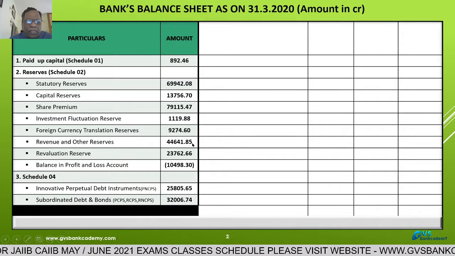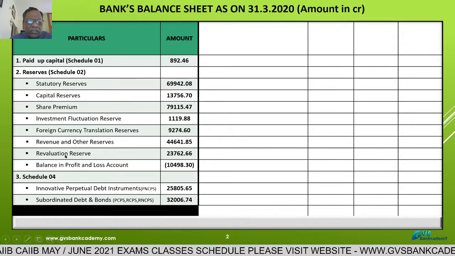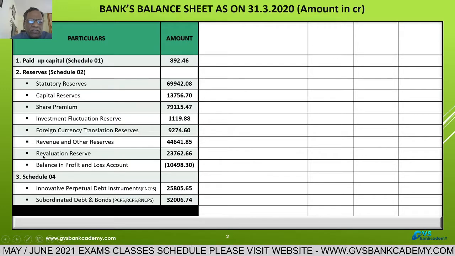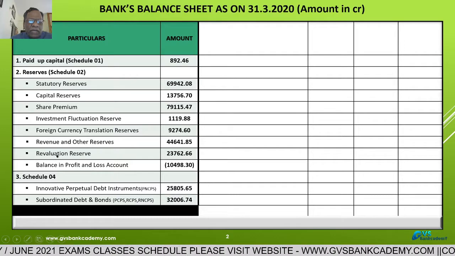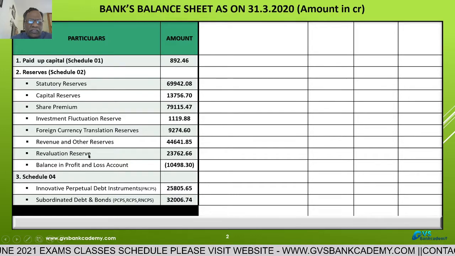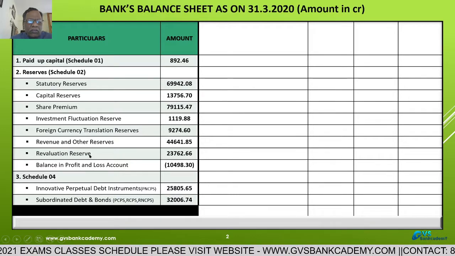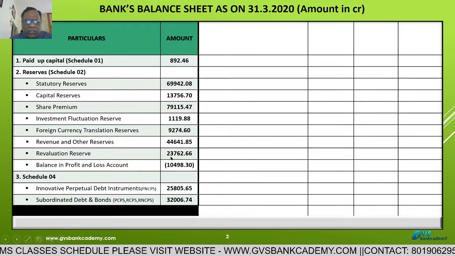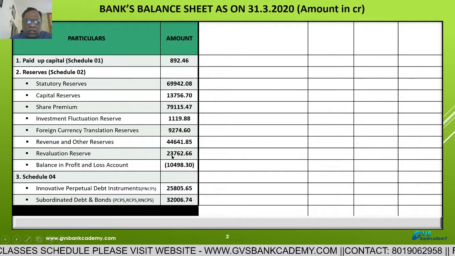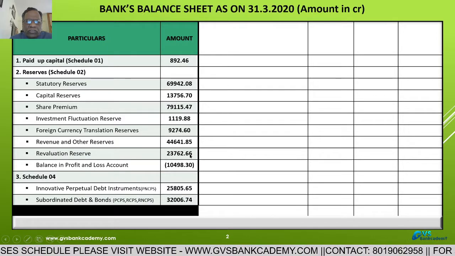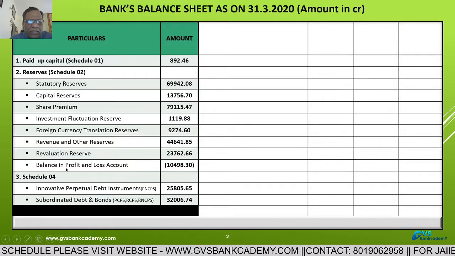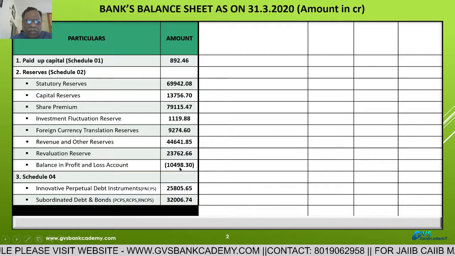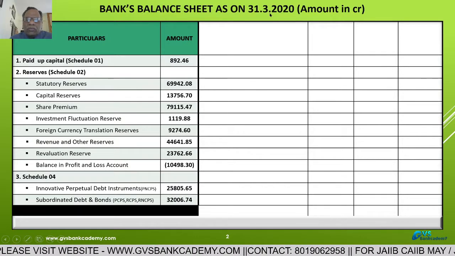Revenues and other disclosed reserves from the bank's balance sheet are 44,641.85 crores. And revaluation reserve. This is revaluation reserve of fixed assets. Normally, once in 3 years or 4 years, banks go for revaluation of their fixed assets uniformly. So the revaluation reserve outstanding in the bank's balance sheet is 23,762.66 crores. Balance in profit and loss account. This is an accumulated loss. Loss outstanding as on 31st March 2020,